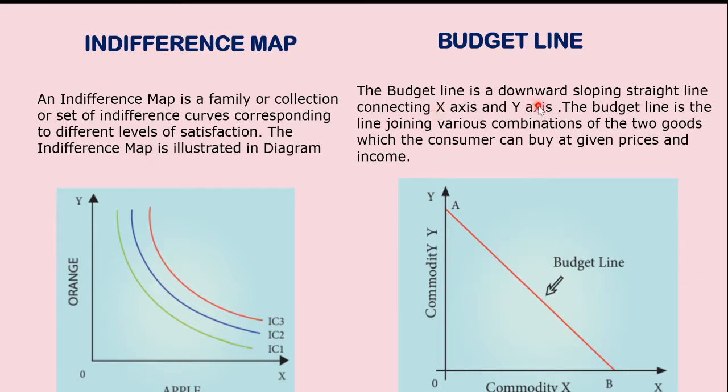The budget line is a downward sloping straight line connecting the x-axis and the y-axis. The name of the budget line here is AB. AB is the budget line because it connects both the x-axis and the y-axis. And the consumer is buying two goods, commodity X and commodity Y. So this is called the budget line.